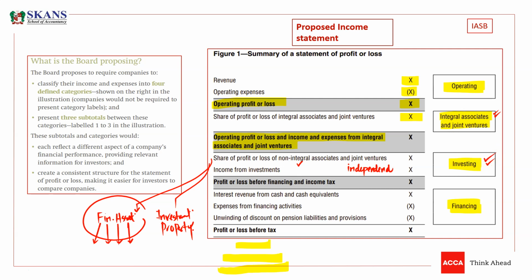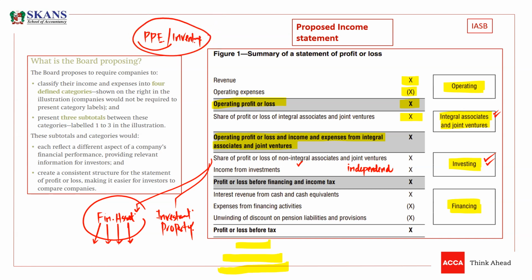Now you must be thinking, what about property, plant and equipment, sir? Guys, property, plant and equipment cannot generate cash flows independently. Inventory cannot generate cash flows independently. It means the profit or loss on disposal of property, plant and equipment, and in the same way, inventory NRV adjustments and profit or loss on sale of inventory.